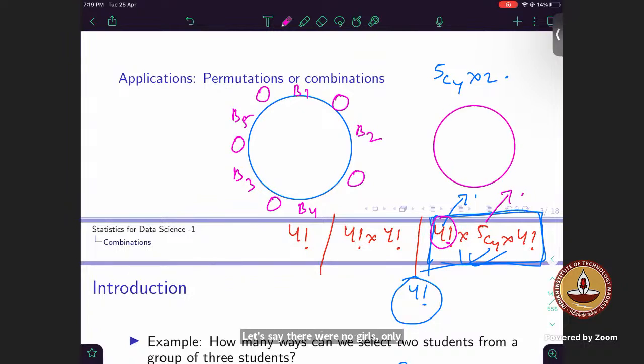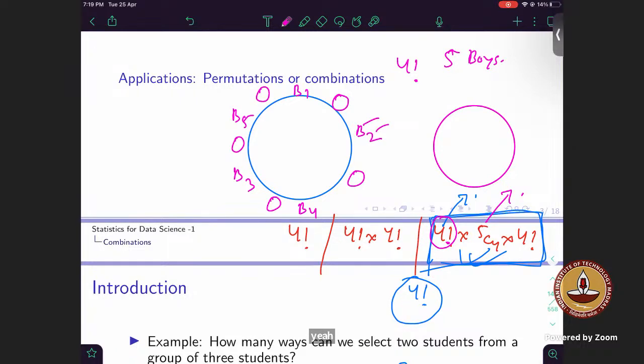How many possible ways can you make them sit? Yes, 4 factorial, right? It's a round table. You can think about it as 5 factorial divided by 5 also. Okay. So we are already considering the arrangement of the boys, right?